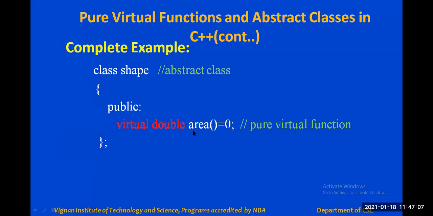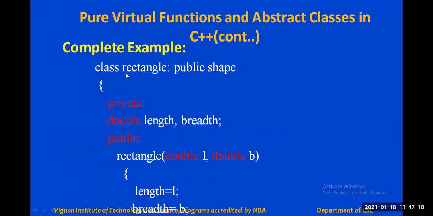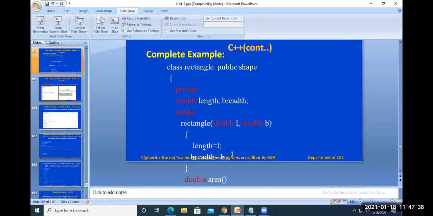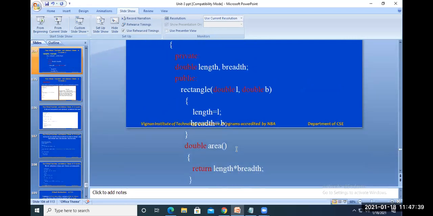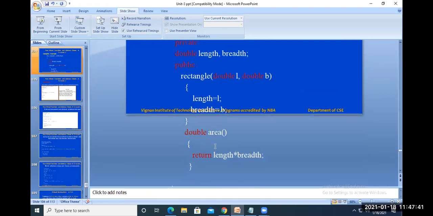Now, in order to implement the pure virtual function, we have to derive a class. So now class Rectangle, which is derived from the public Shape class, has local variables, double length, breadth, and public here. It is a constructor which is used for initializing length and breadth, double L comma B. So here we are using length equal to L and breadth equal to B, and here we are implementing double area. So this is the implementation of the virtual function. So double area returns length into breadth.